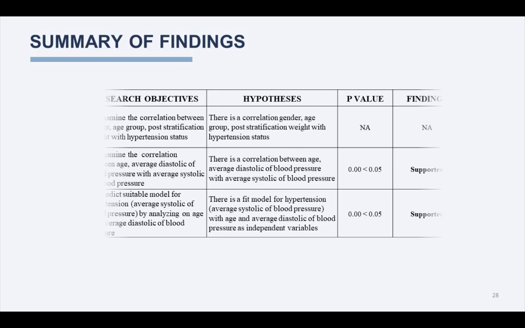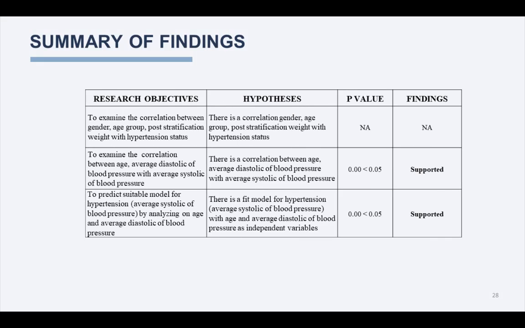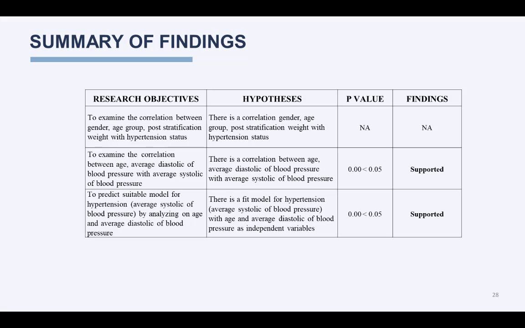Summary of findings. Research objective: to examine the correlation between gender, age group, post-stratification weight with hypertension status. Hypothesis: there is a correlation between gender, age group, post-stratification weight with hypertension status. The p-value is null. Finding is null. To examine the correlation between age, average systolic blood pressure with average systolic blood pressure. There is a correlation between age, average systolic blood pressure with average systolic blood pressure. The p-value is 0.05, which is greater than 0.00, and the finding is supported.